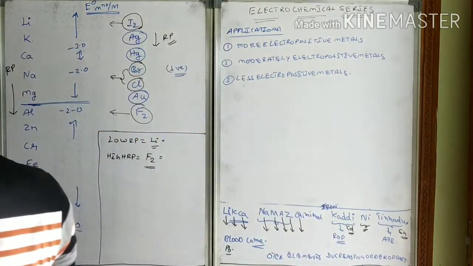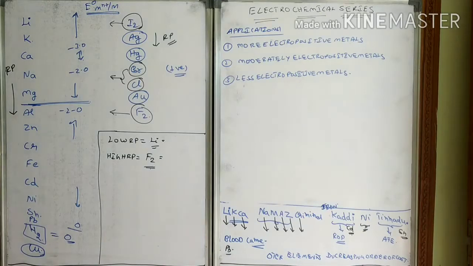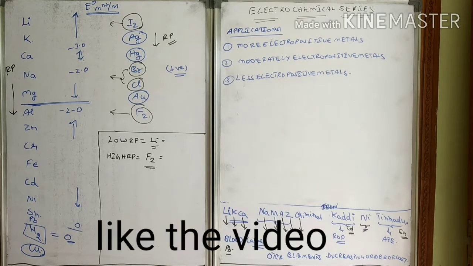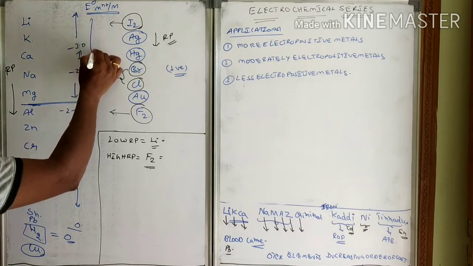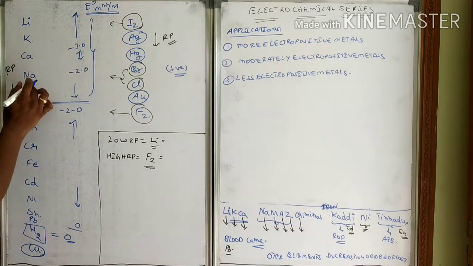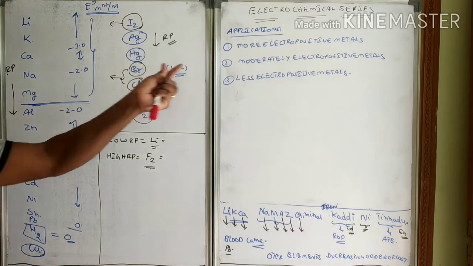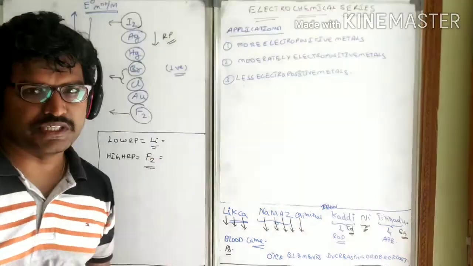As we have discussed, more electropositive metals will have reduction potential values between -2 and -3. These metals are lithium, potassium, calcium, sodium and magnesium. These all come under the more electropositive metals.